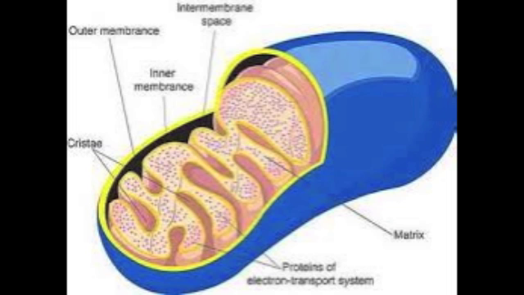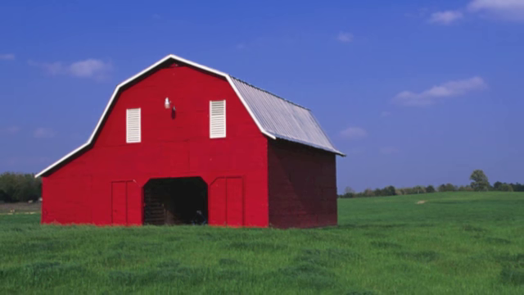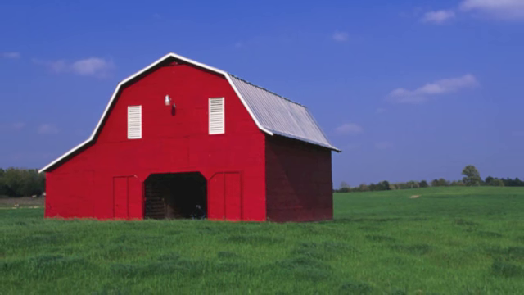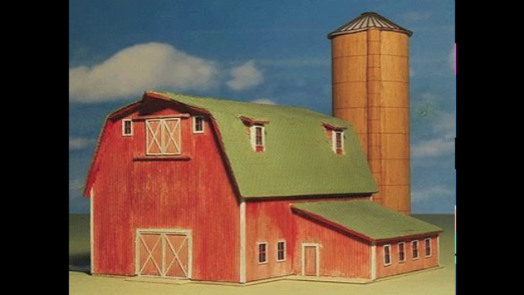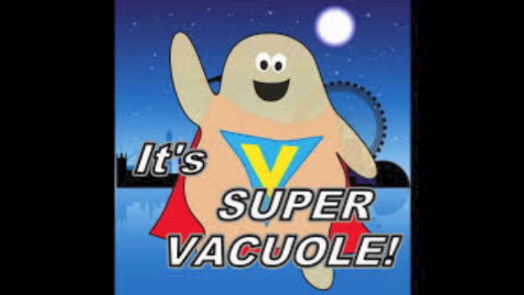Mitochondria is to the cell as barn is to the farm. These two are very similar in relation to each other. Vacuole is to the cell as silo is to the farm. Vacuoles store energy, enzymes, and waste, much like the silo in a barn. The extra food is stored in the top of the silo. Waste can also be stored in the silo to use as fertilizer.